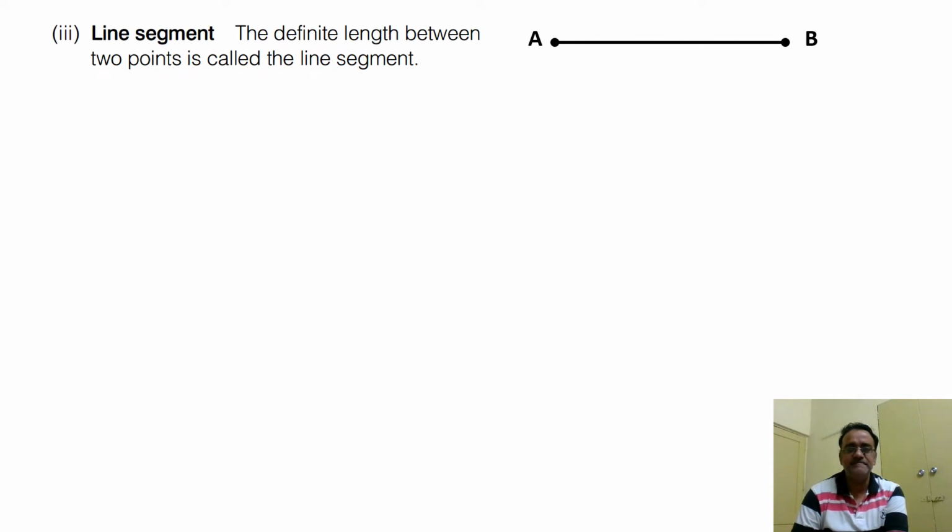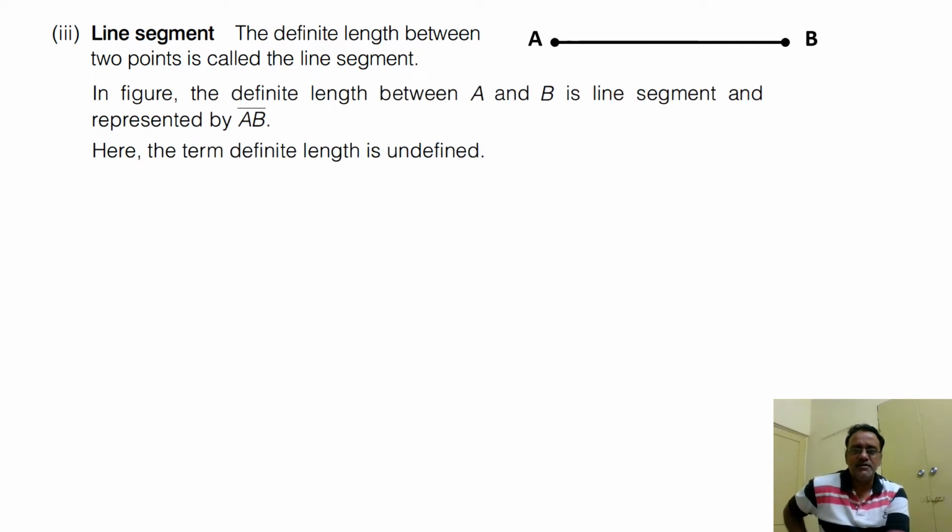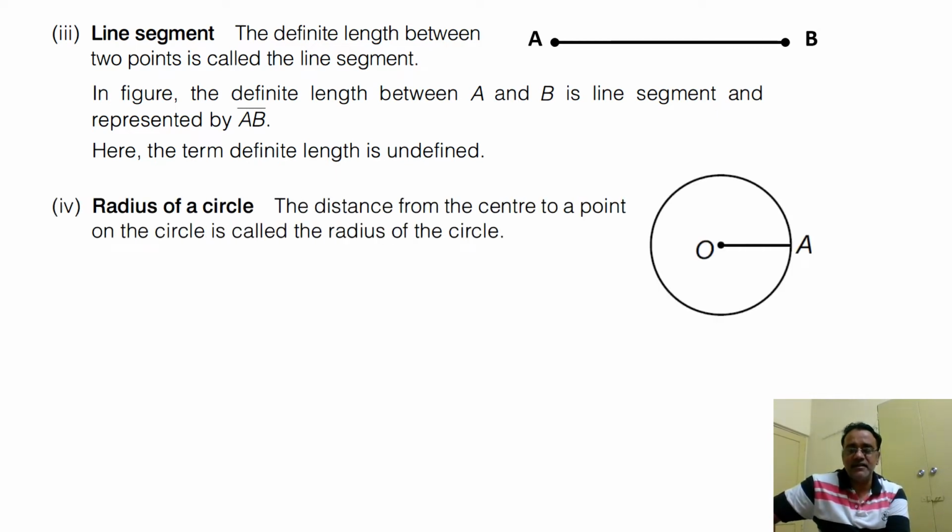Now the third bit, line segment. The definite length between two points is called the line segment. We can also write it as a part of a line having its two endpoints. Okay, so in this figure the definite length AB is a line segment and is represented by AB. The term definite length is undefined. And the radius of a circle: the distance from the center to a point on the circle is called the radius of the circle.